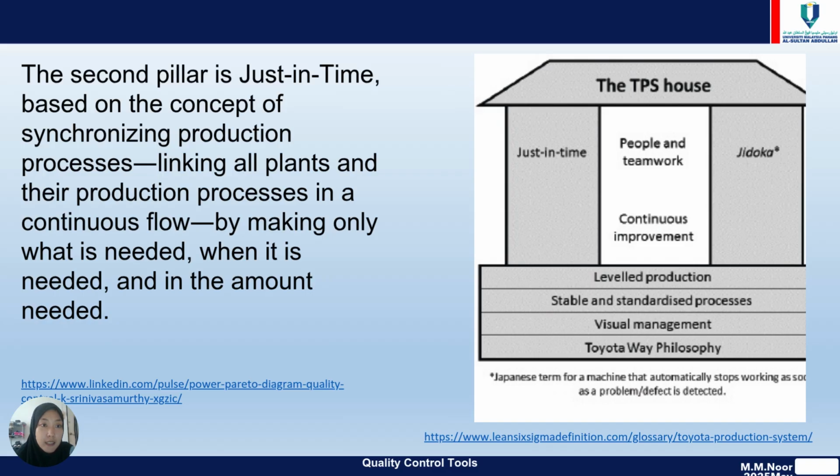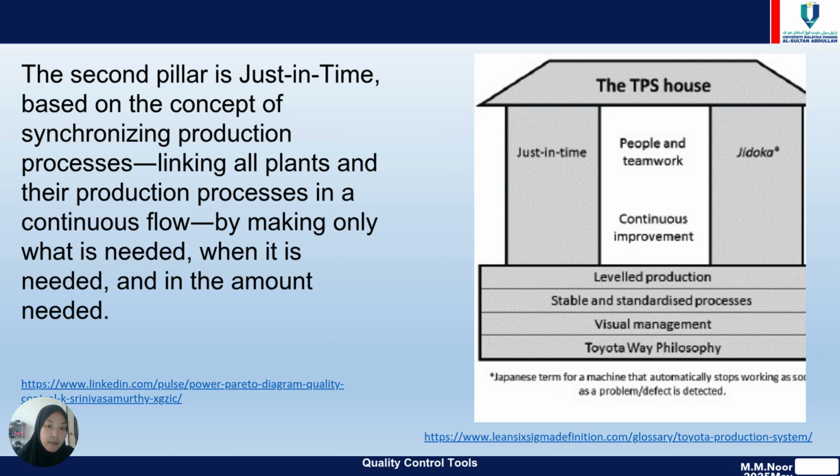The second pillar is JIT, just in time, based on the concept of synchronizing the production process, linking all plants and their production processes in a continuous flow by making only what is needed, when it is needed, and in the amount needed. We can see that just in time and Jidoka here lead to continuous improvement.